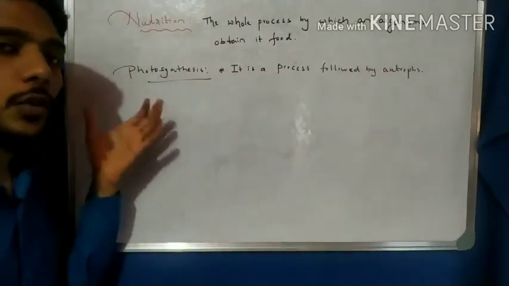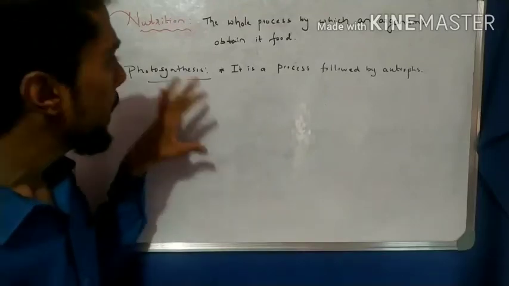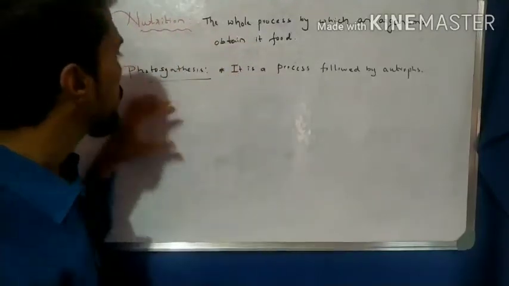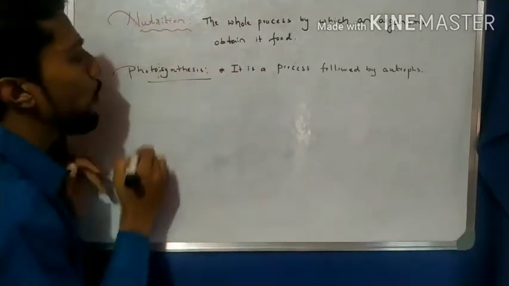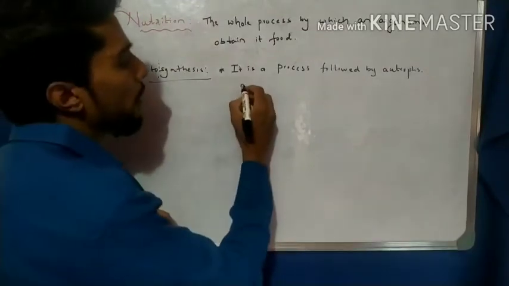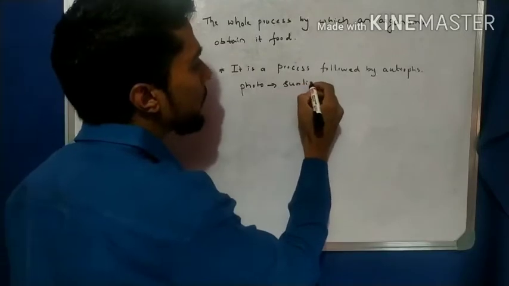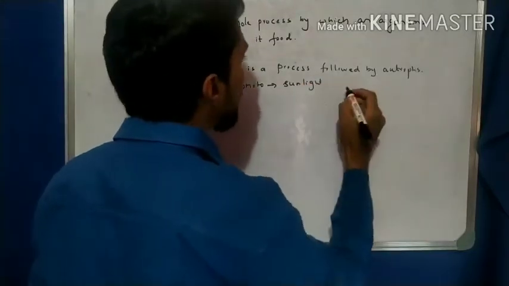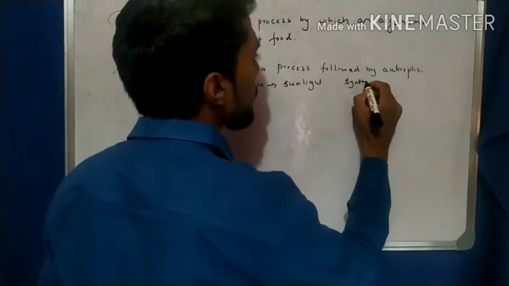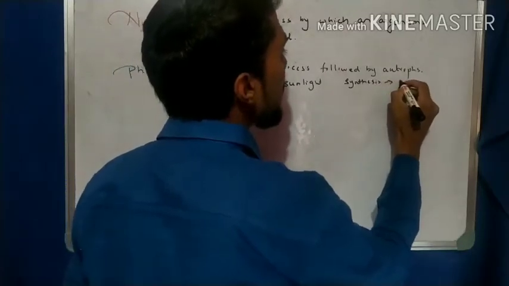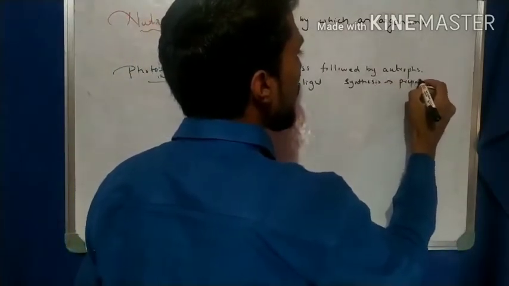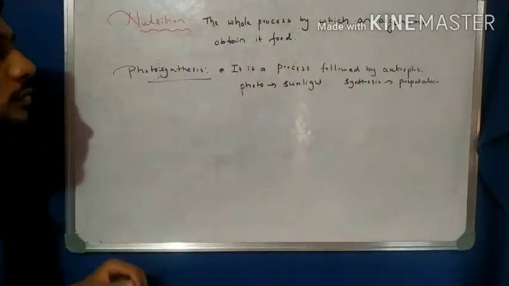So what is meant by the photosynthesis process here? If I go word by word, I break down this word into photo and synthesis. Here photo means sunlight energy, and synthesis means preparation, right? So these are two words combined to form photosynthesis.